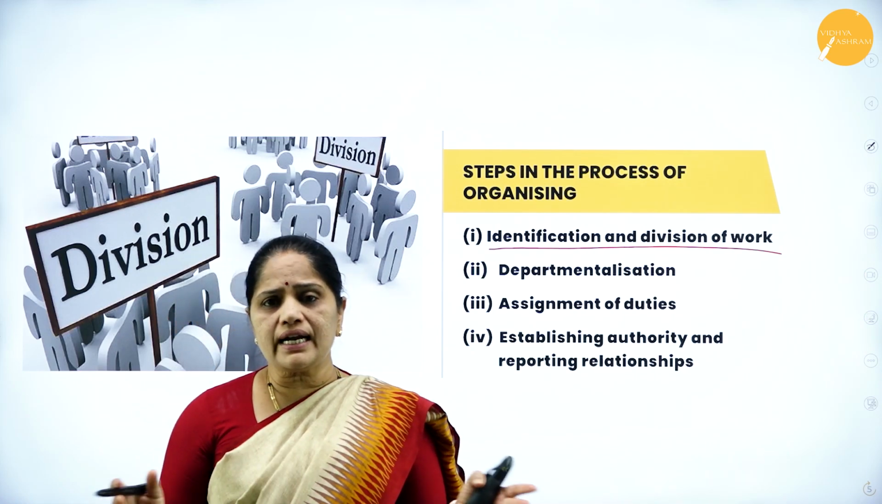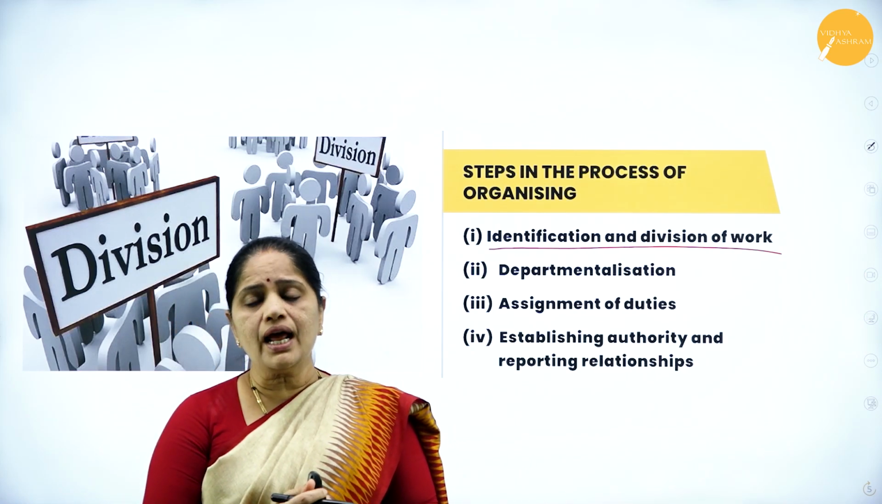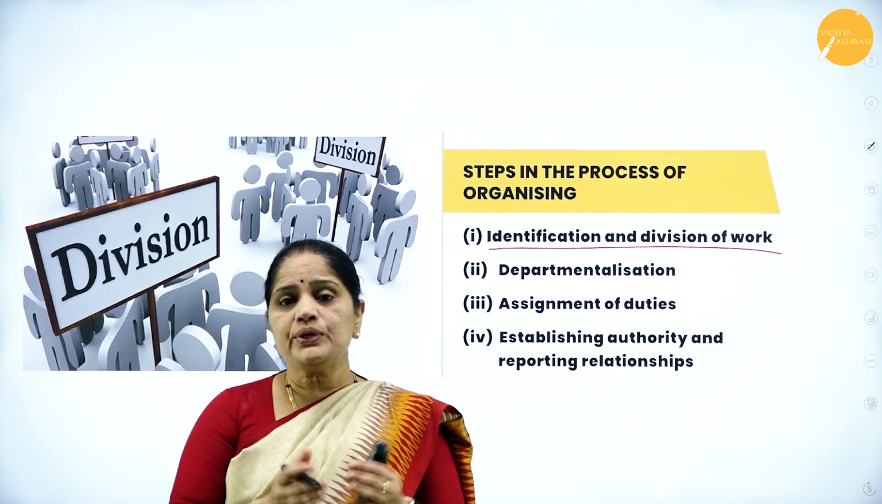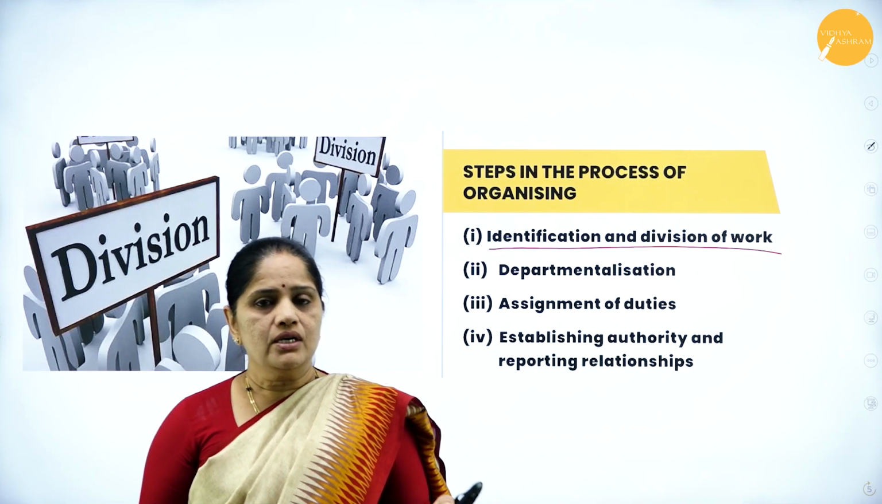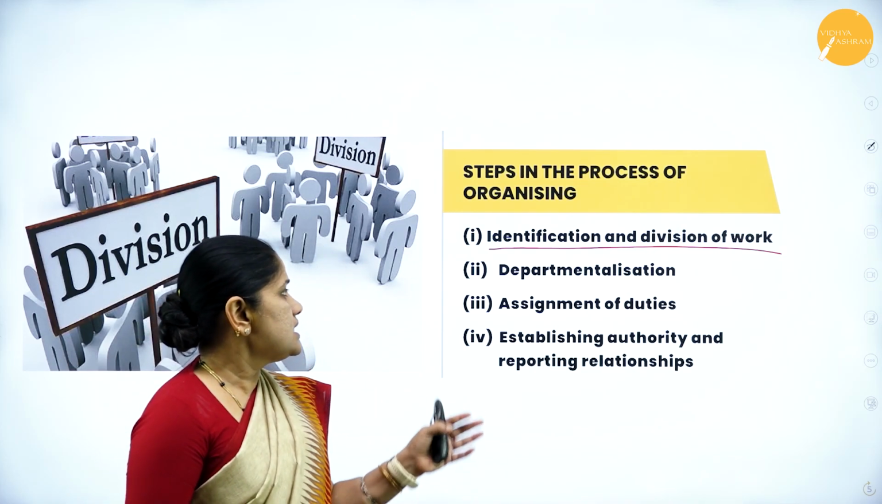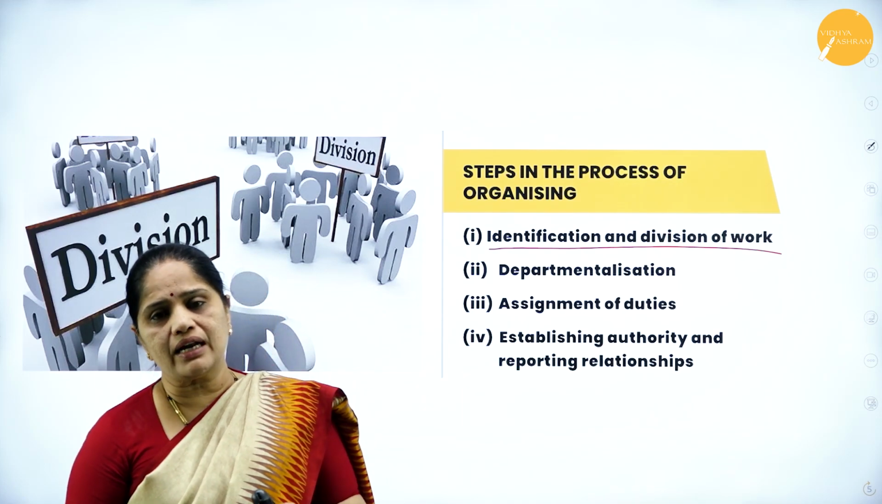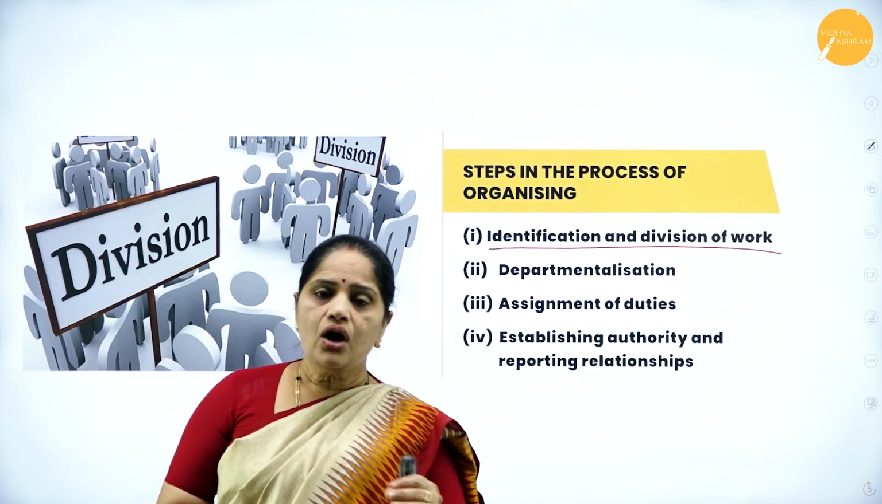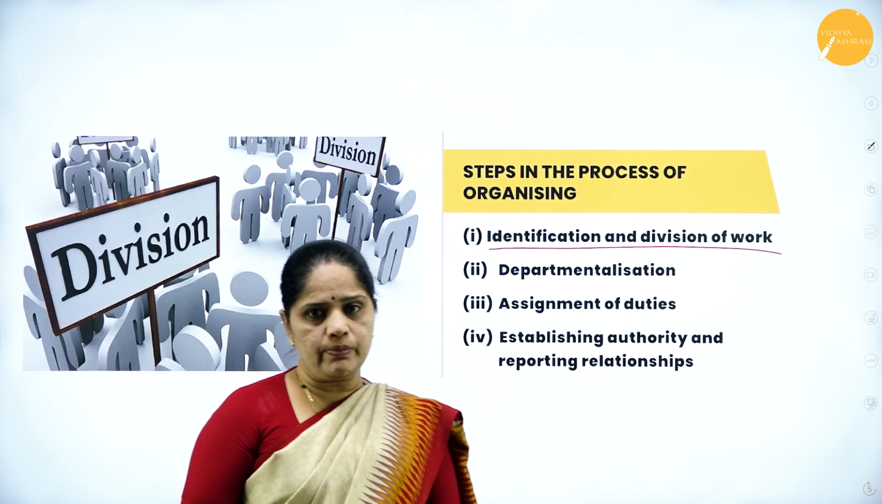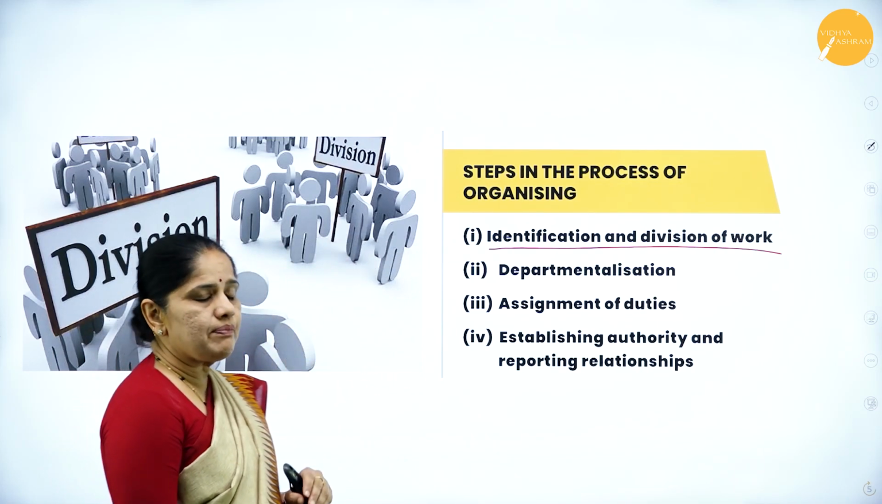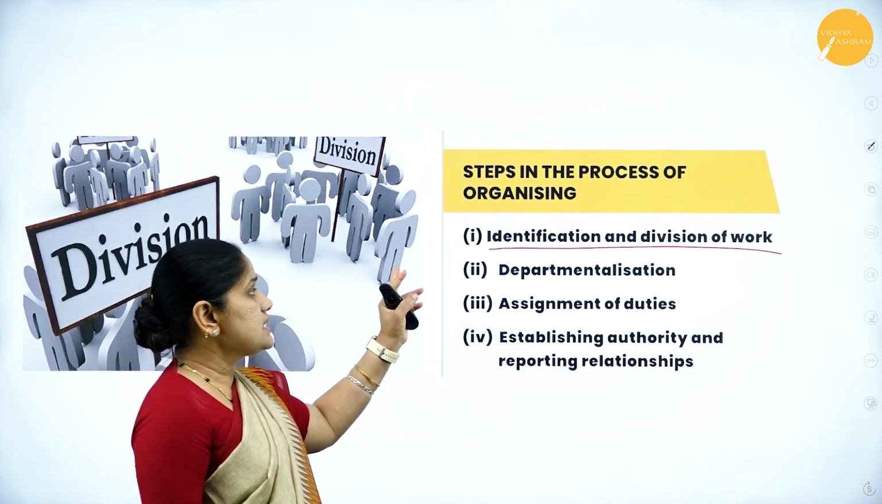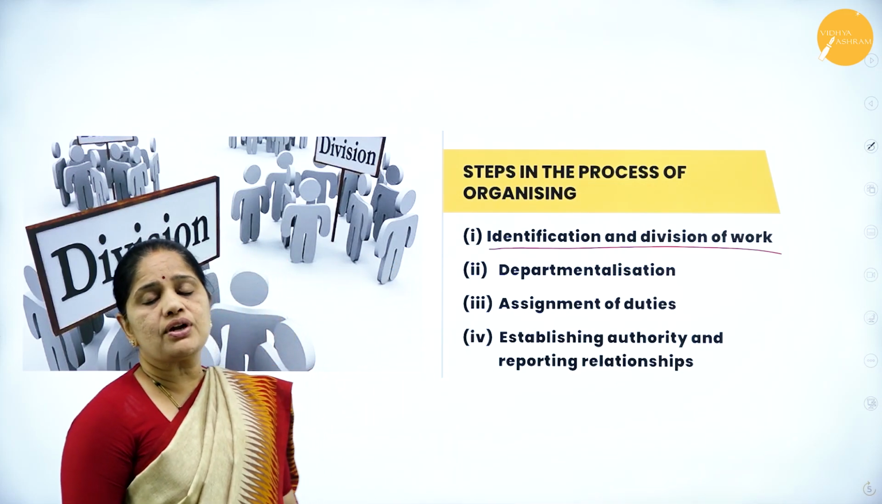So, there are various kinds of jobs in the organization, and for each job, you create a department. So, in this, there is division of work. Division of work can be done on the basis of functions or on the basis of the products produced. So, the first step in the process of organizing is identification and division of work.